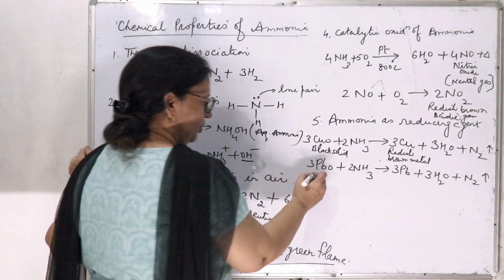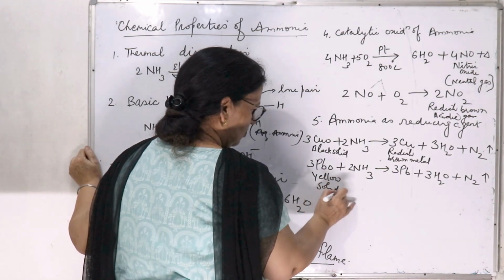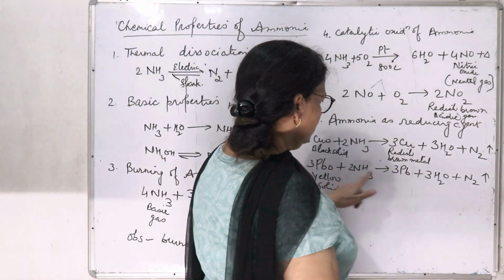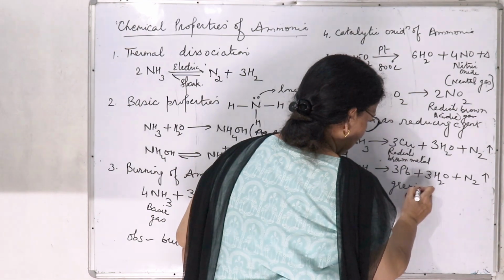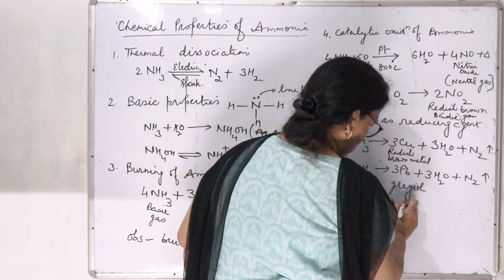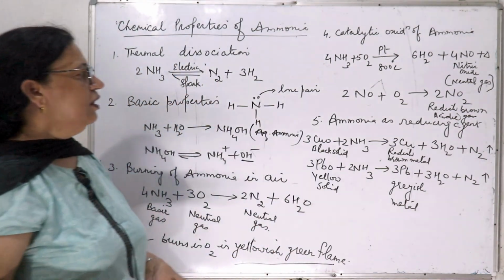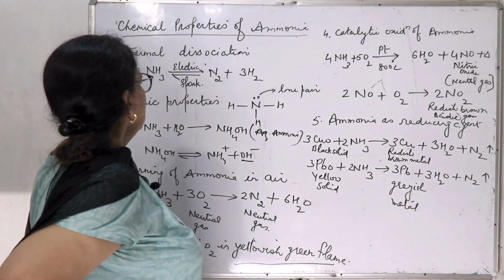Same way PbO, this is yellow solid. When it combines with ammonia, it reduces lead oxide to lead. This is greyish metal, plus water plus nitrogen. So this is one reducing property of ammonia.